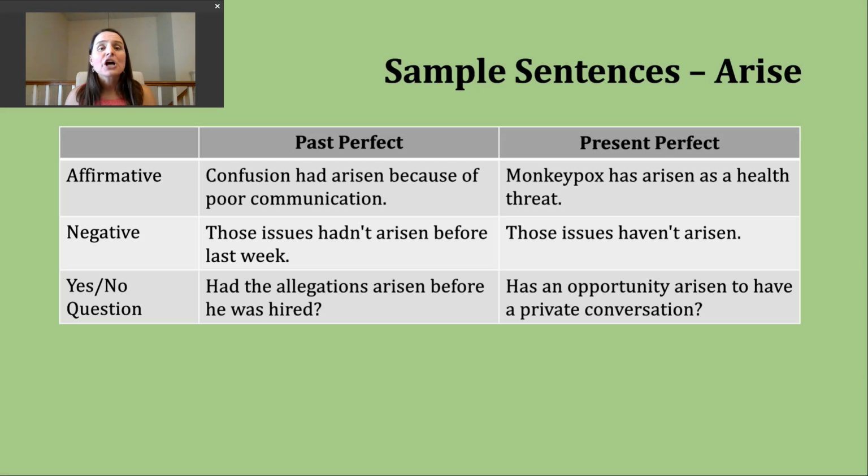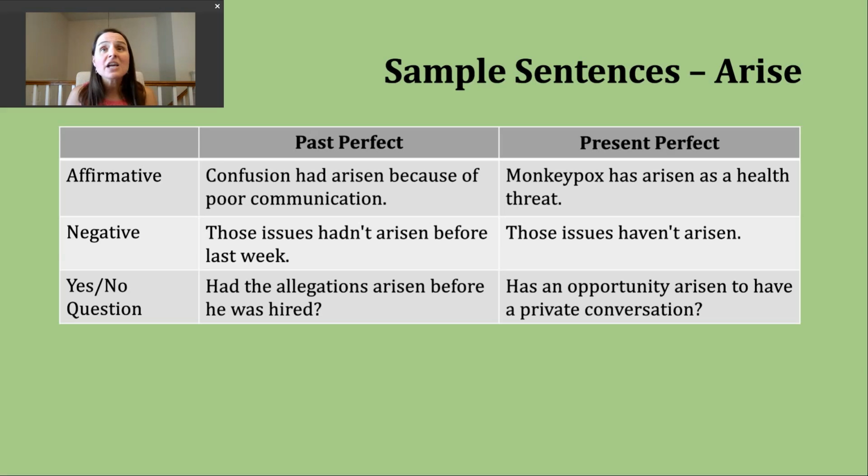Here's an example. Confusion had arisen because of poor communication. So here, this might be our as a result, right? Poor communication caused confusion. Now, if I want to make a negative past perfect sentence, my structure is to start with my subject, then had, not, and the participle. Here's another example. Those issues hadn't arisen before last week.